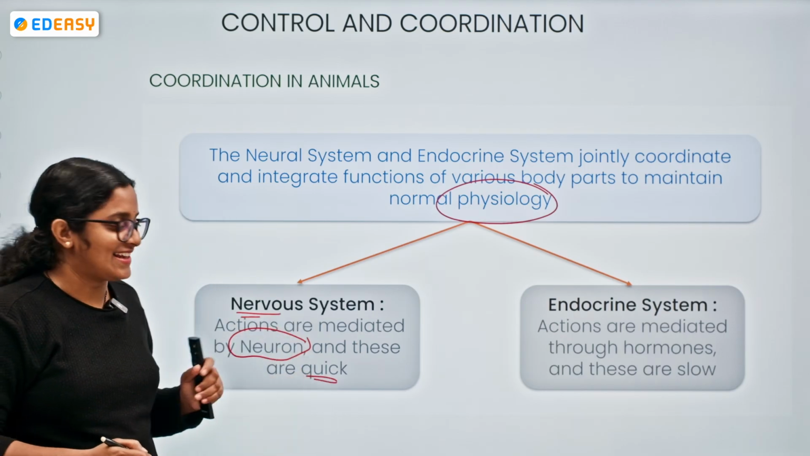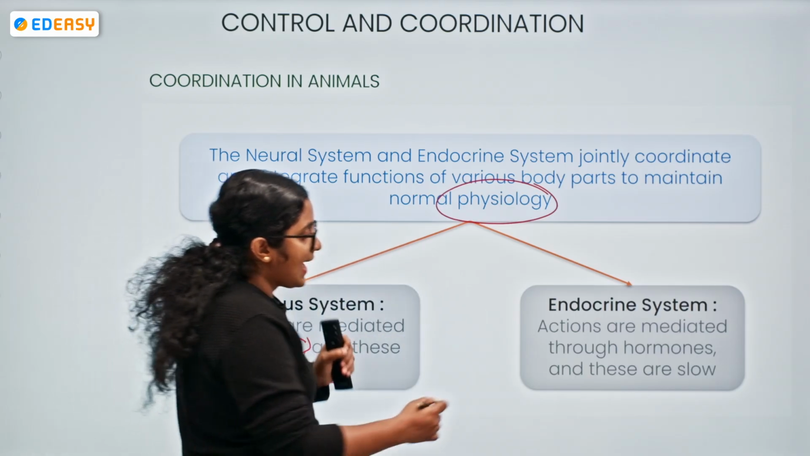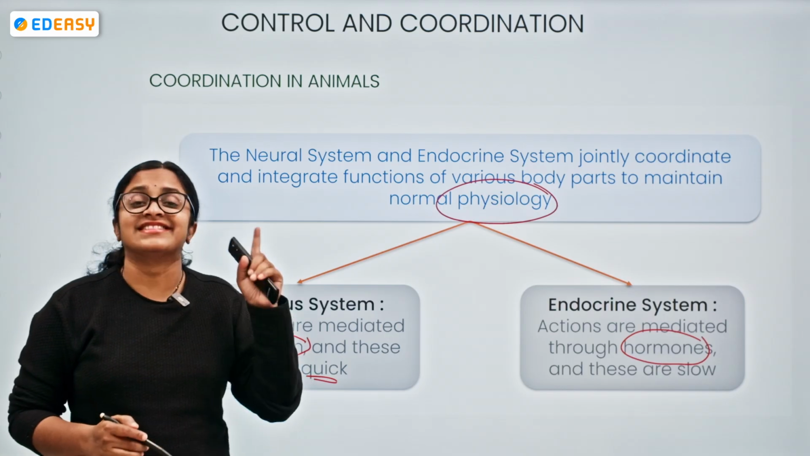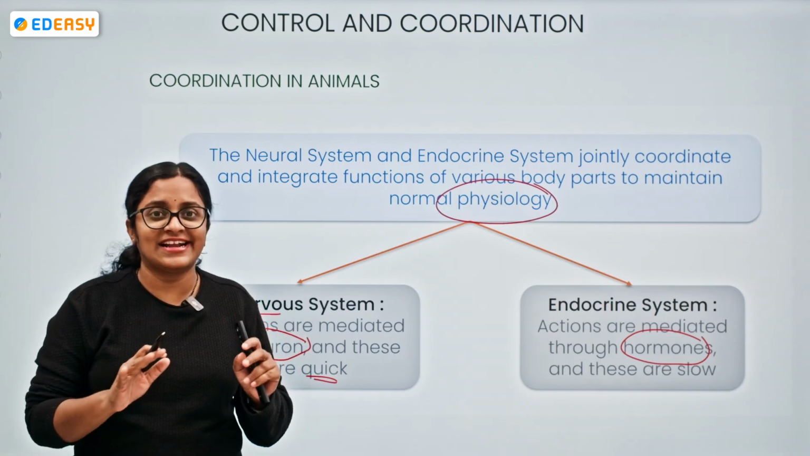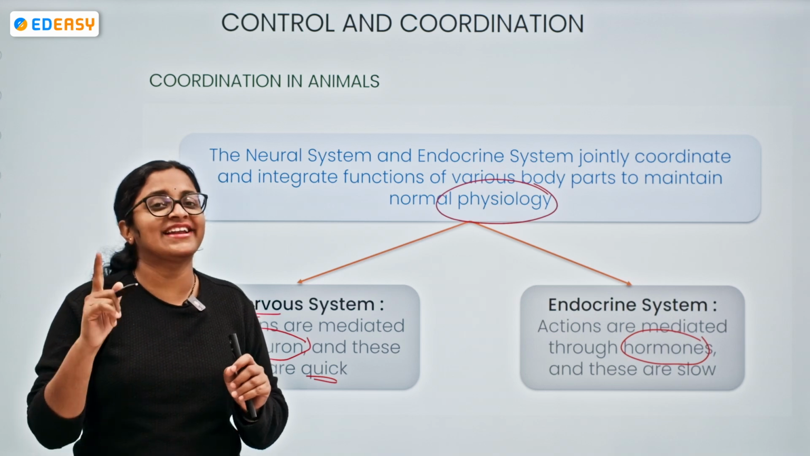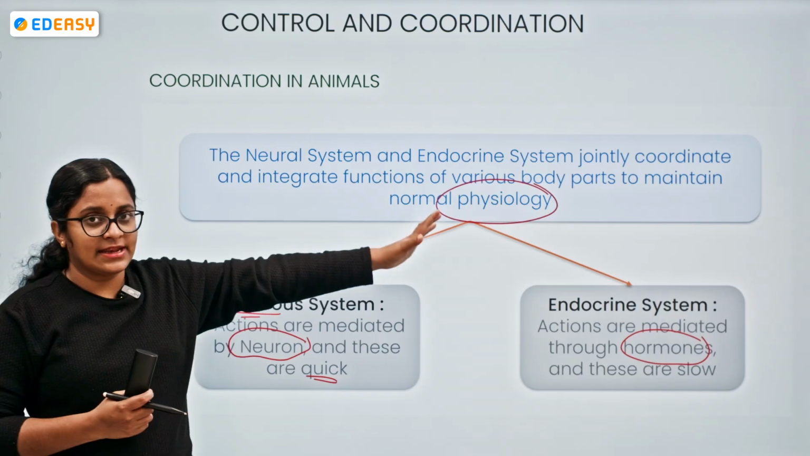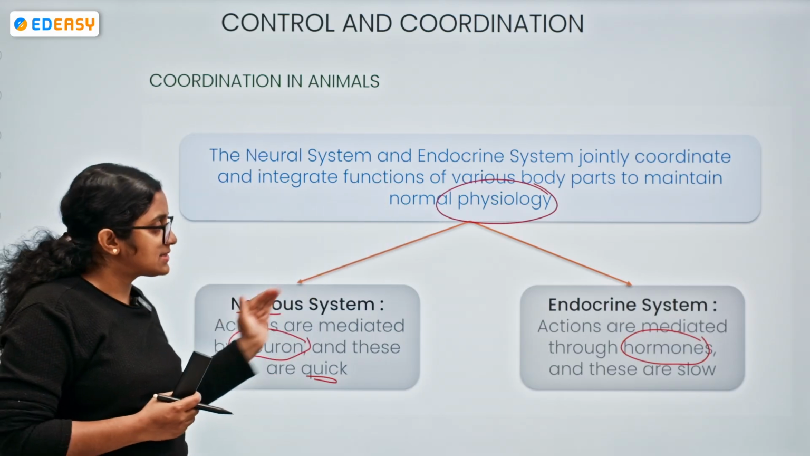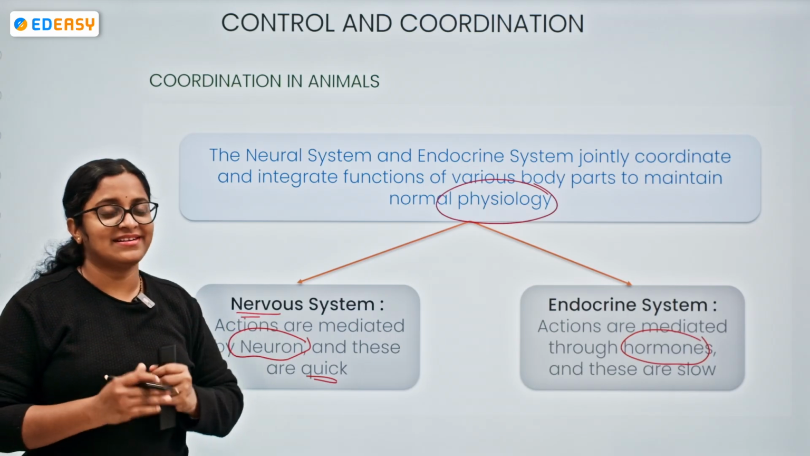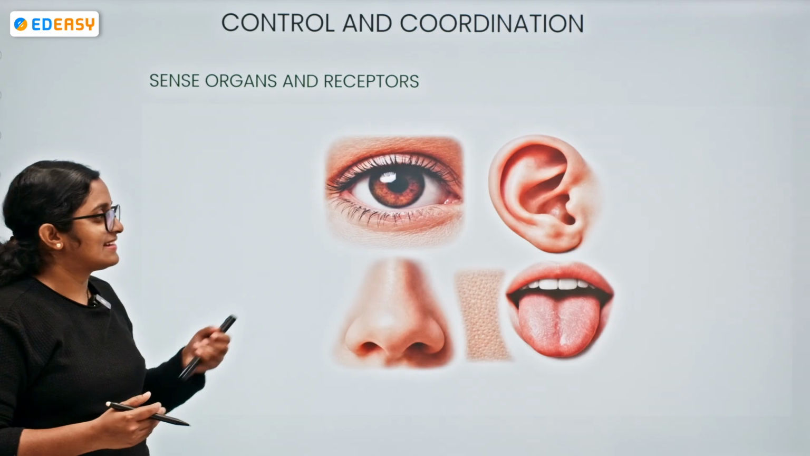And on the other hand, we have the second category, the endocrine system, where the actions are mediated by the hormones, but they are slow. But yes, they work. They might be slow, but it's not that they don't work. They are slow, but they are perfect, accurate, and precise. So we can say that the coordination in animals is brought about by the nervous system and endocrine system. Are we clear till here? Can we move forward then?